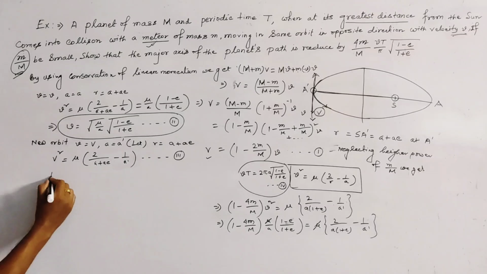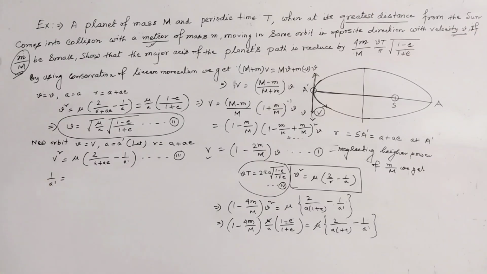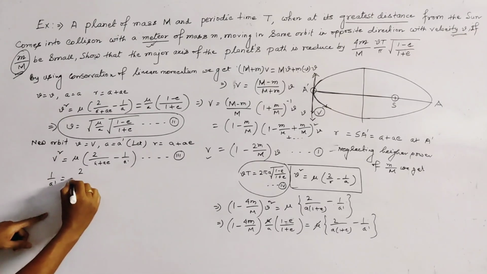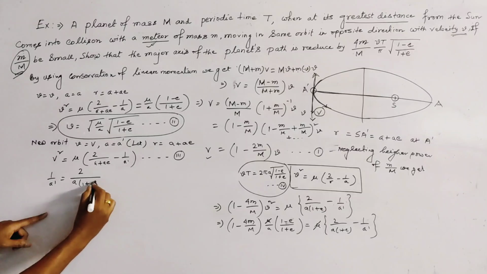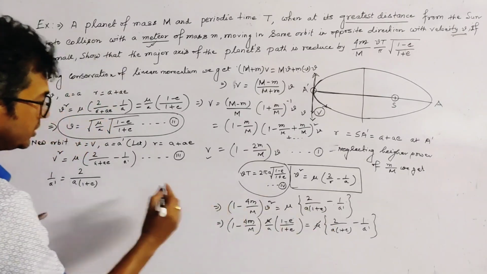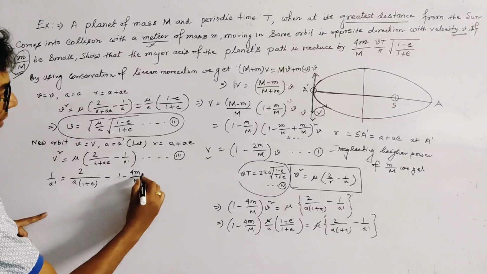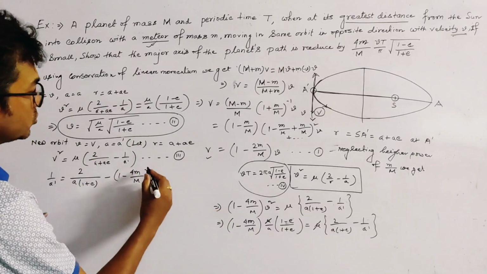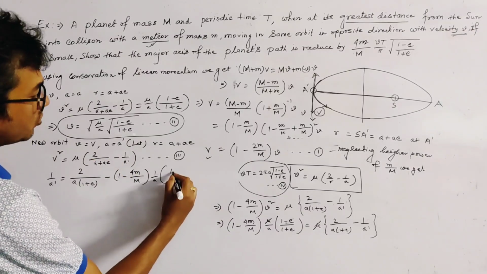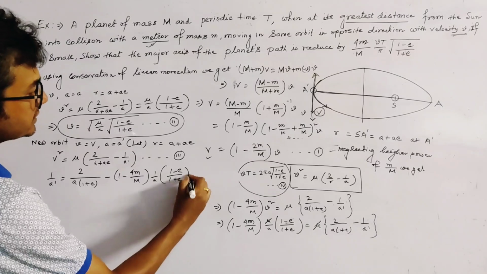1 by s, this is equal to 2 by a into 1 plus e, this term, minus 1 minus 4m by capital M into 1 by a into 1 minus e by 1 plus e.